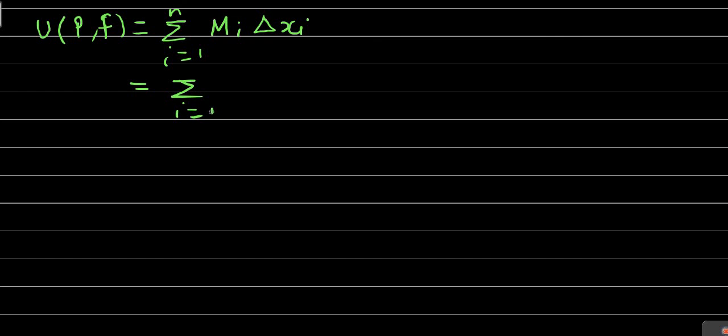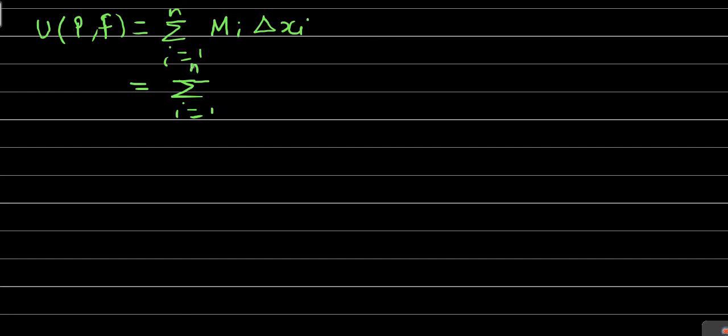So upper sum of the function f over the partition P, we will find out. Upper sum means UP of, it is equal to summation over I equal to 1 to n capital Mi into delta xi, which is equal to summation over I equal to 1 to n.